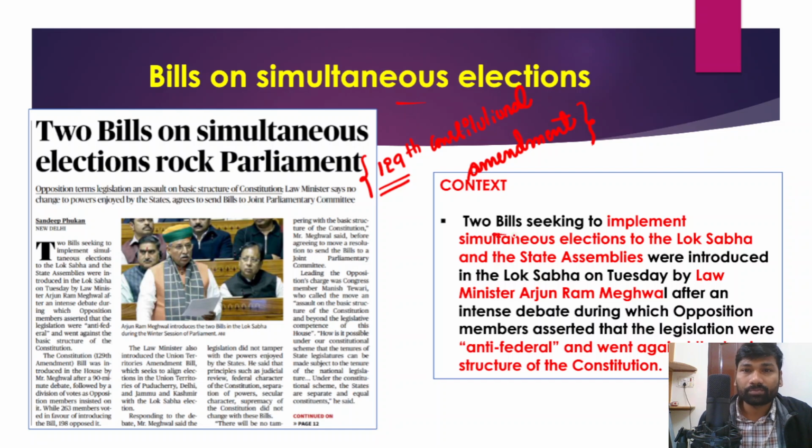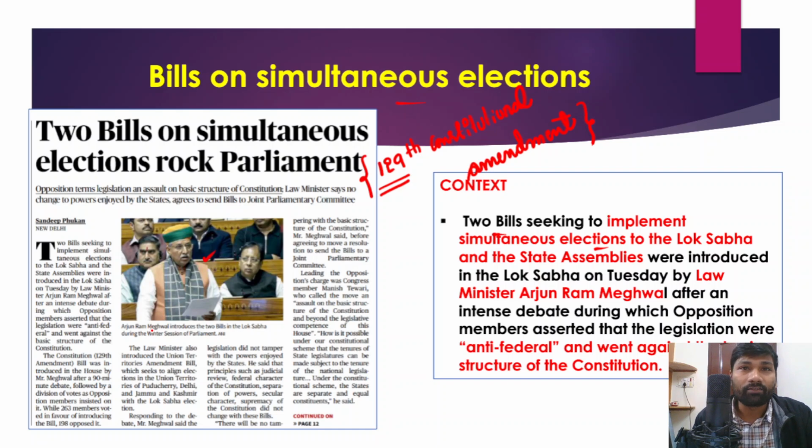So there are two bills that the union government has introduced in the parliament, right? These two bills are seeking to implement simultaneous elections to the Lok Sabha as well as the state legislative assemblies, and in fact they were introduced in the Lok Sabha yesterday, on Tuesday. These two bills have been introduced in the Lok Sabha by Law Minister Arjun Ram Meghwal.